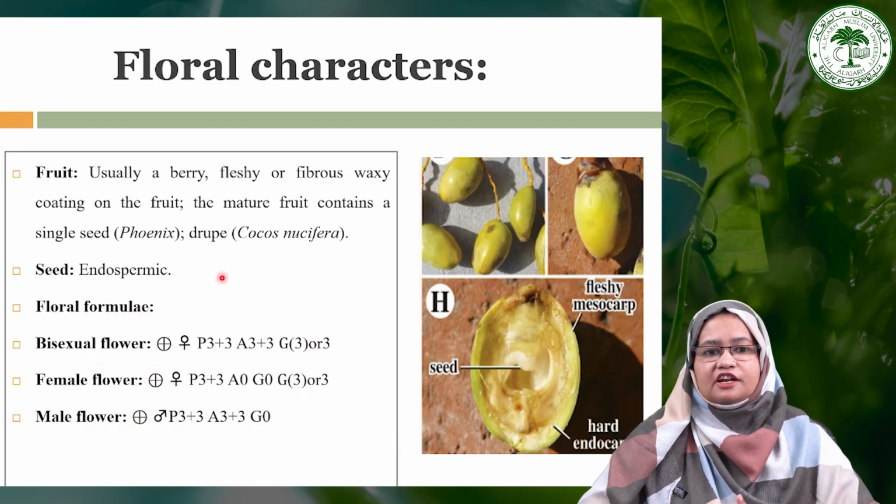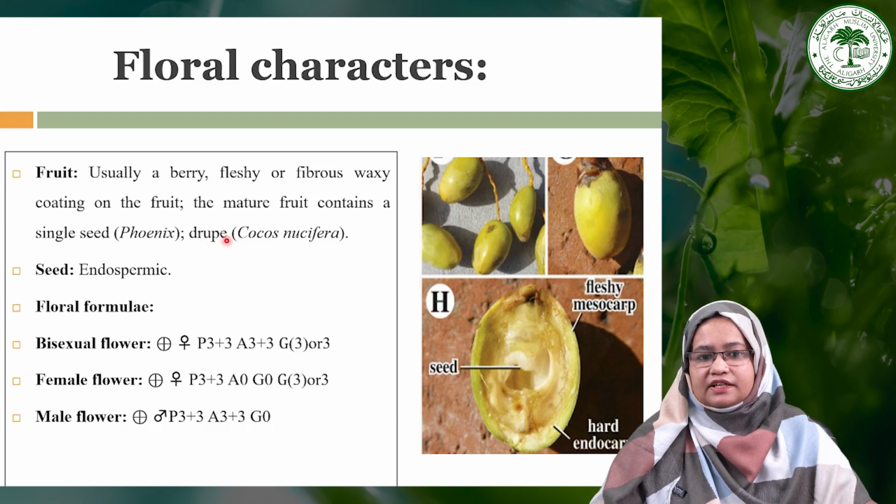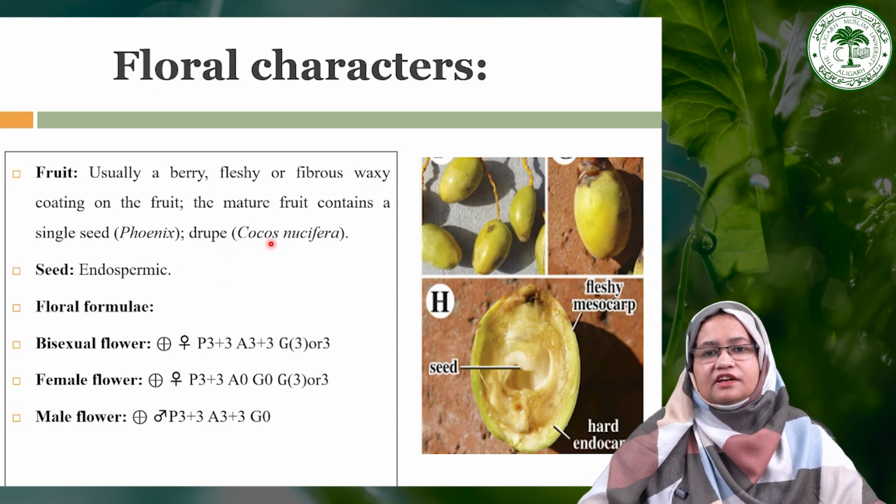Usually fruits are berry, maybe fleshy or fibrous with a waxy coating on the fruit, and the mature fruit contains a single seed as in the case of Phoenix, or drupe type fruits as in the case of Cocos nucifera. So you can see here the fruit may be a berry or they contain one-seeded fruits.